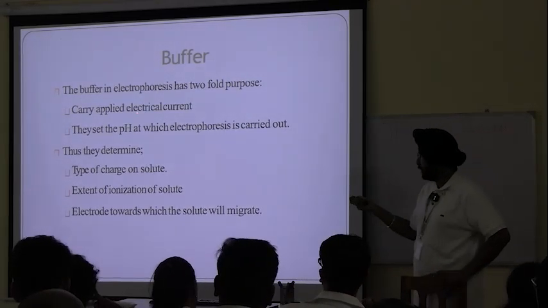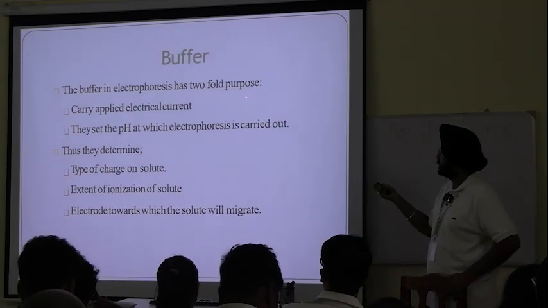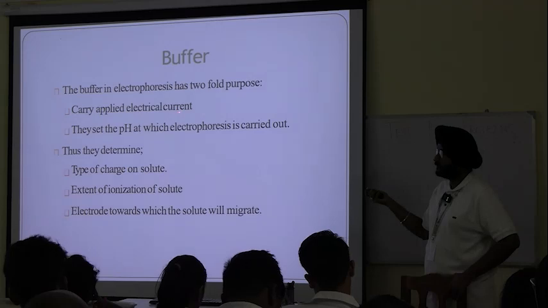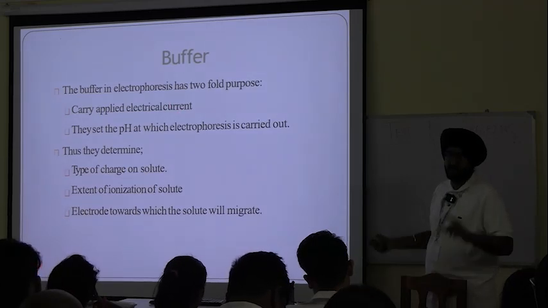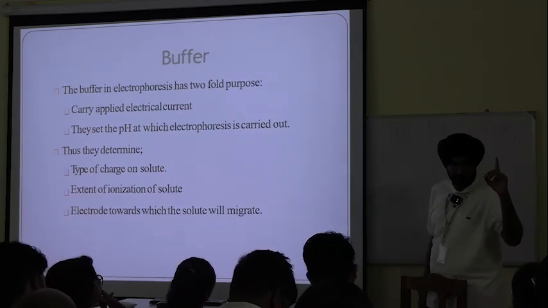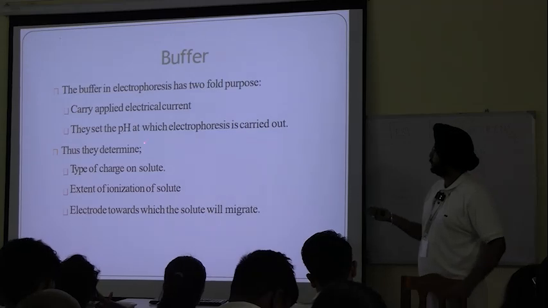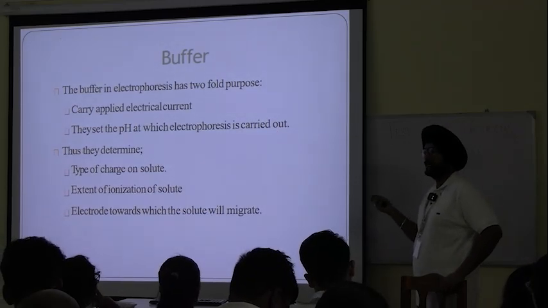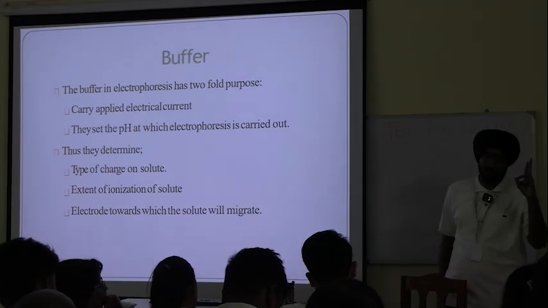So, buffer in electrophoresis has a twofold purpose. Number one, carry the applied electric current. Number two, decide the pH at which electrophoresis is carried out. Two simple yet very important functions.